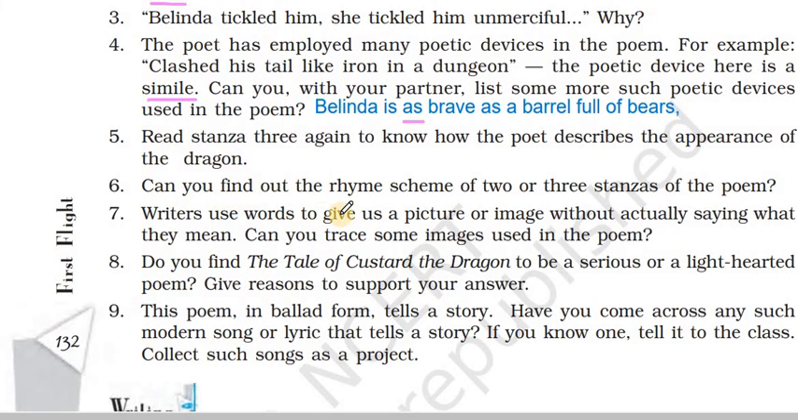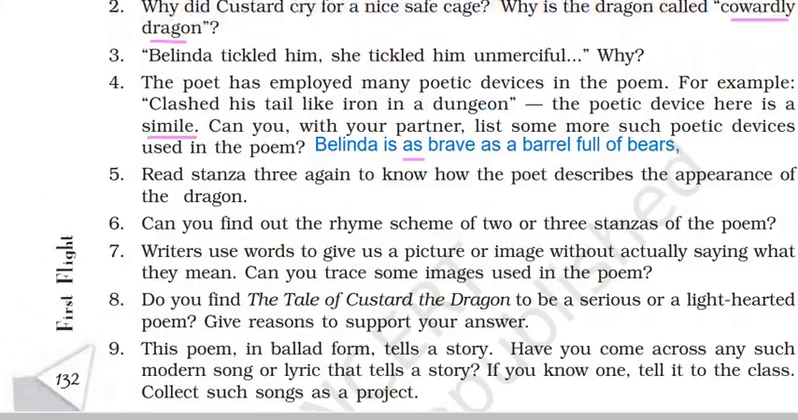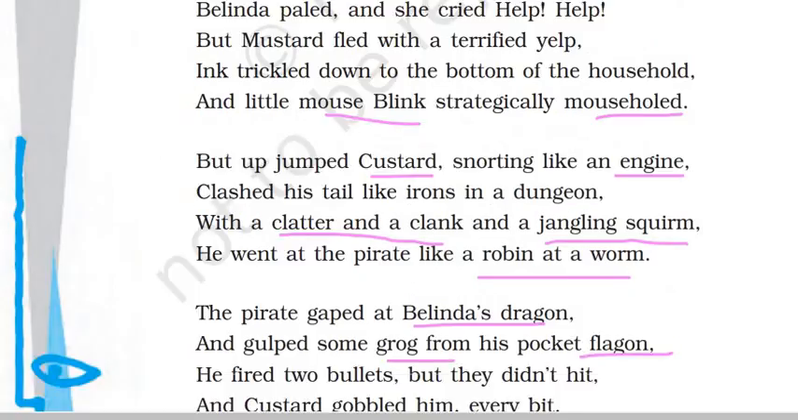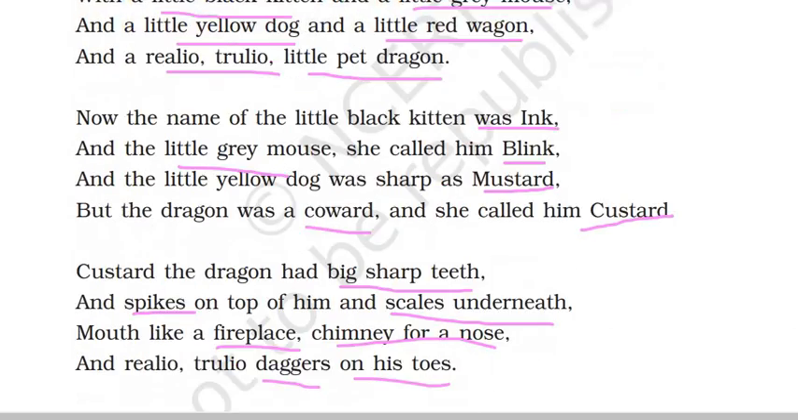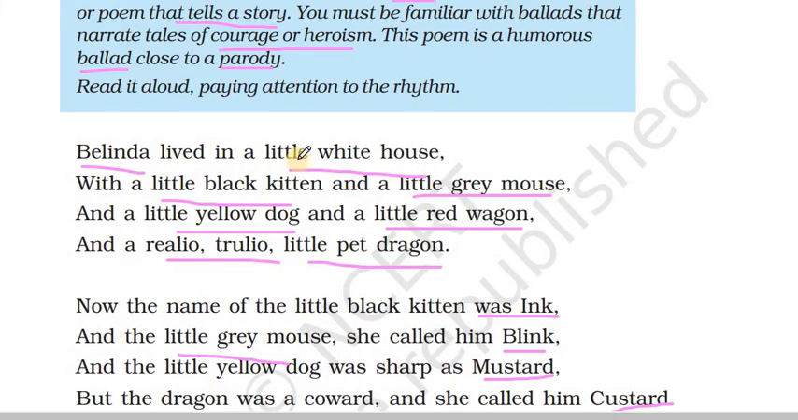Sixth question, can you find out the rhyme scheme of two or three stanzas of the poem? So let's go and see the rhyme scheme of the poem. Belinda lived in a little white house, with a little black kitten and a little grey mouse. House, mouse. Wagon, dragon. Ink, blink. Mustard, custard. So it's AA, house, mouse; BB, wagon, dragon; AA, ink, blink; BB, mustard, custard. So it follows an AABB pattern.